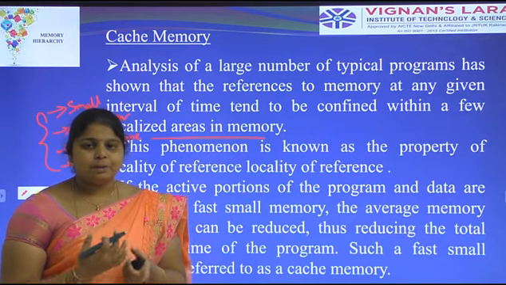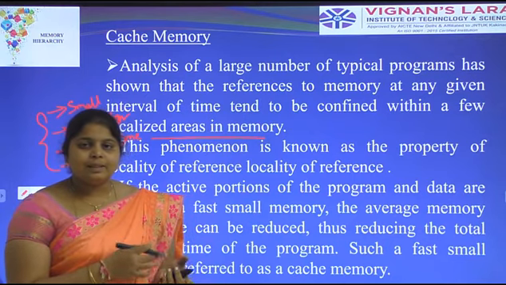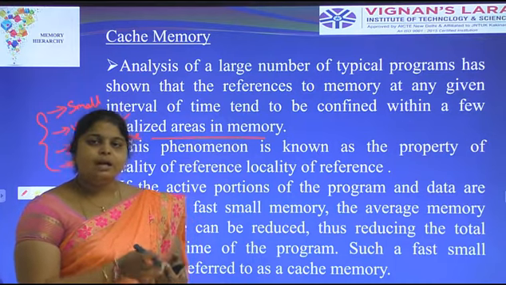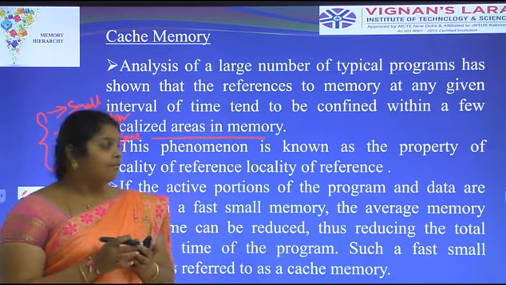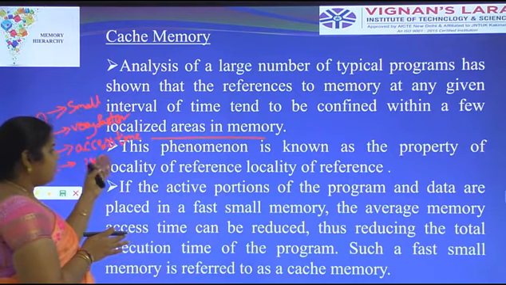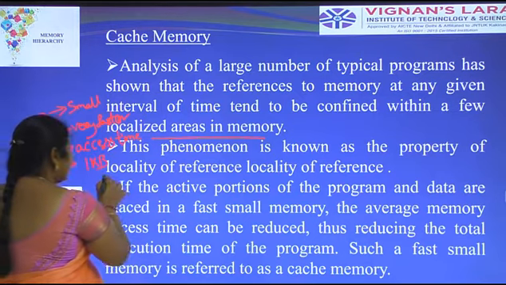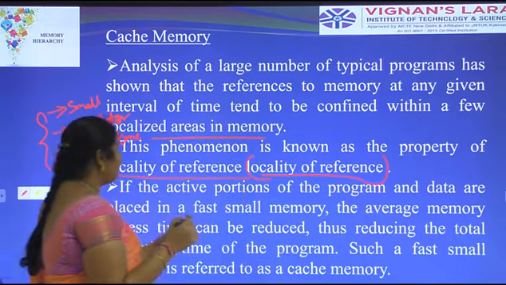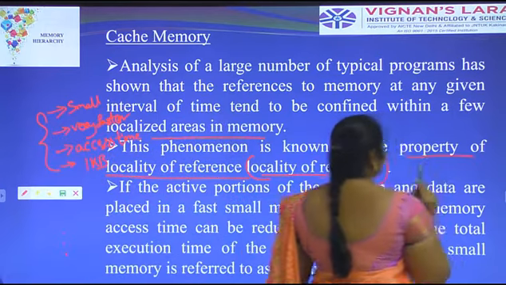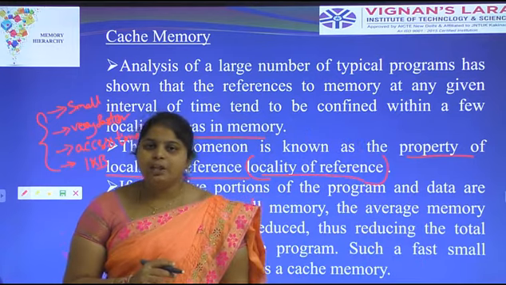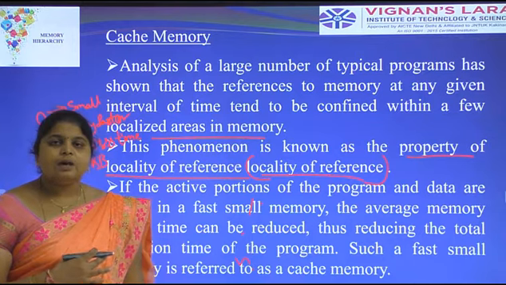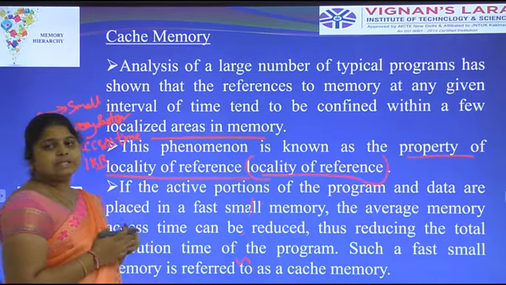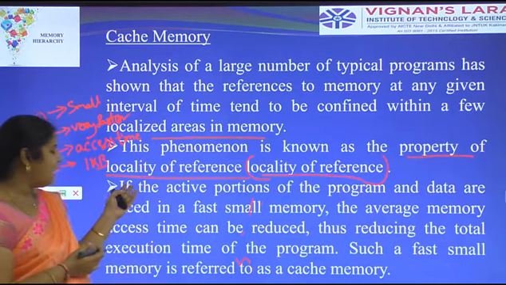Compared to the cache memory, the main memory is slower. The data located in the main memory or cache memory, the program that is executed with the help of the CPU only. This phenomenon is known as the property of locality of reference. Within a few seconds, the program is executed with the help of cache memory; that is known as the property of locality of reference.